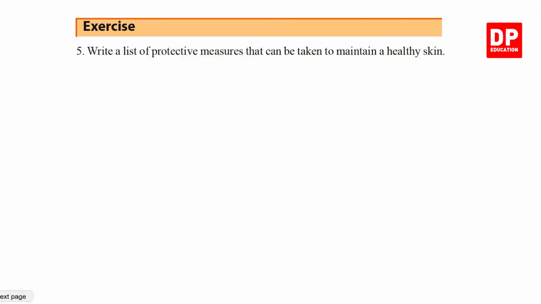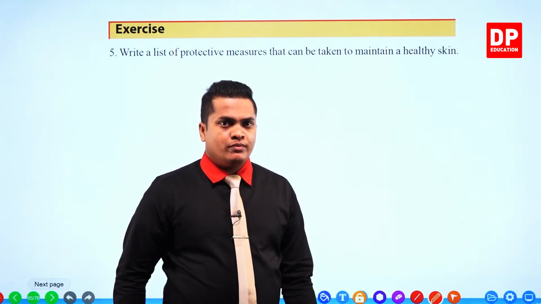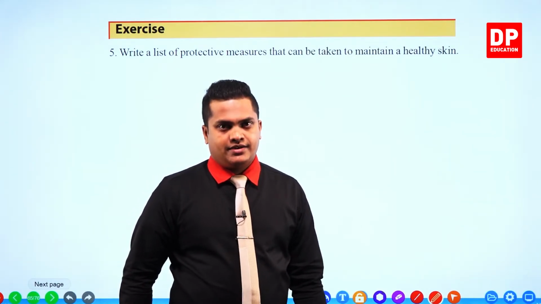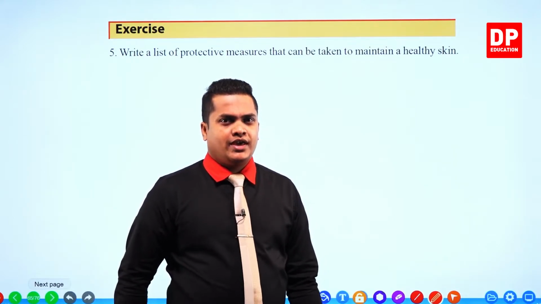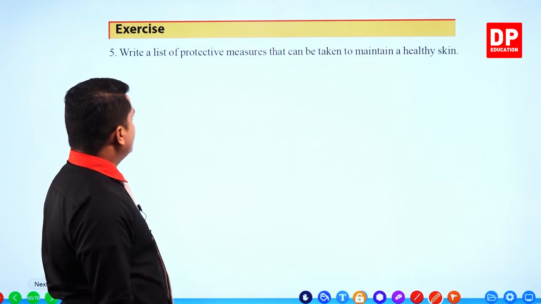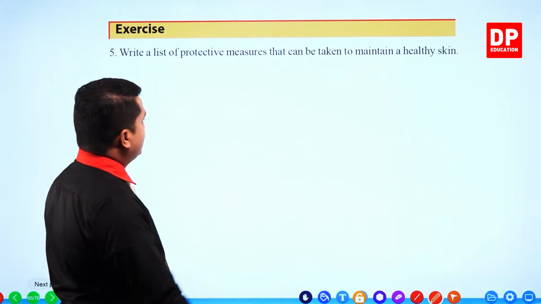Question number 5: write a list of protective measures that can be taken to maintain a healthy skin. So to maintain a healthy skin, what are the protective measures that we can take? We'll write down three or four.